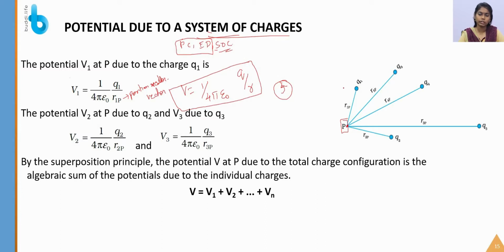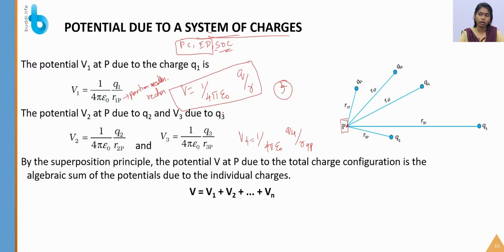So what is the potential at P due to Q2 and Q3? Similarly, V2 is 1 by 4 pi epsilon naught, and here we substitute the value of Q2, which is Q2 divided by R2P. R2P is a position vector. The potential at P due to Q3 is 1 by 4 pi epsilon naught Q3 by R3P. Similarly V4 is equal to 1 by 4 pi epsilon naught Q4 by R4P, and similarly for V5 also.